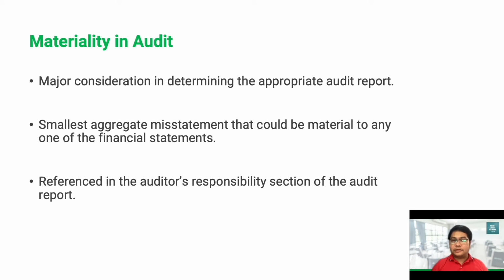Take note also that we consider not just the amount of the misstatements on the whole financial statements, but the smallest aggregate misstatement that could be material in any one of the financial statements. So even if this misstatement is material only, let's say, in the statement of financial position, that could already affect our opinion on the entire financial statements. We reference this concept in the auditor's responsibility section of our audit report.